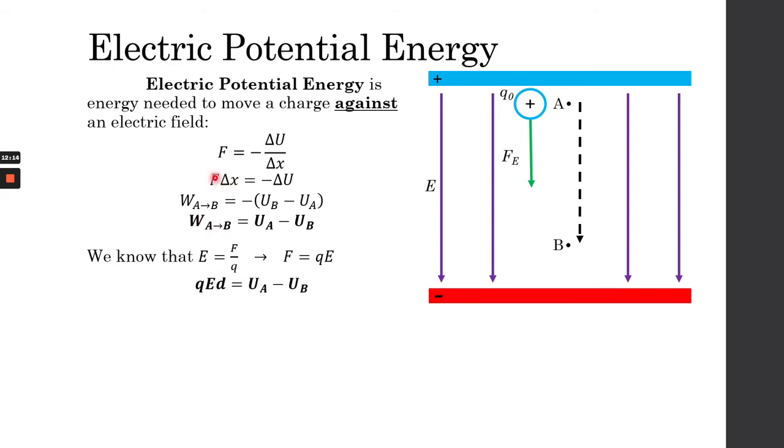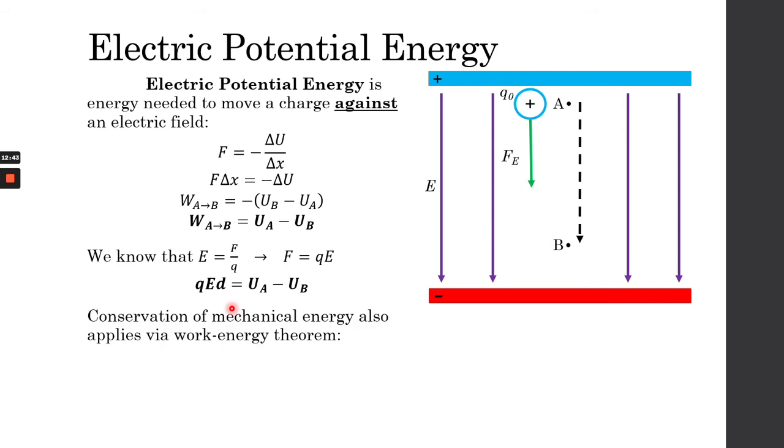So we can say that QE, or EQ, the charge times the magnitude of the electric field multiplied by a certain distance, is equal to negative delta U, or the potential energy at A minus the potential energy at B. So this is another equation that I want you guys to understand.